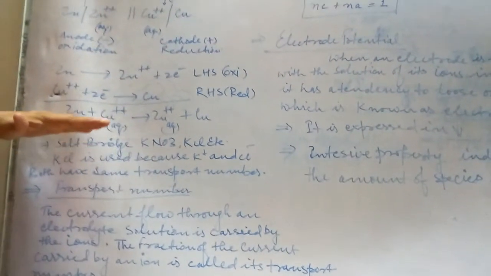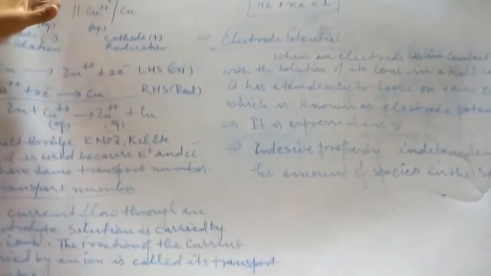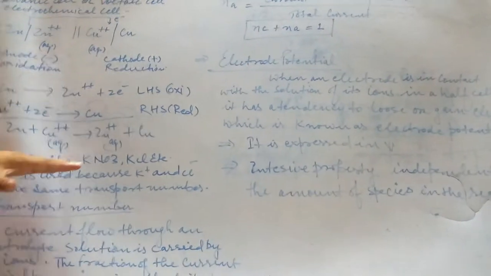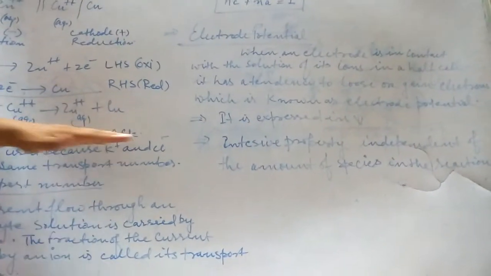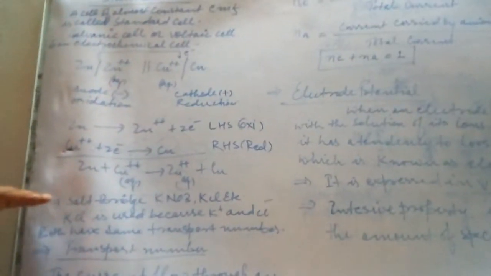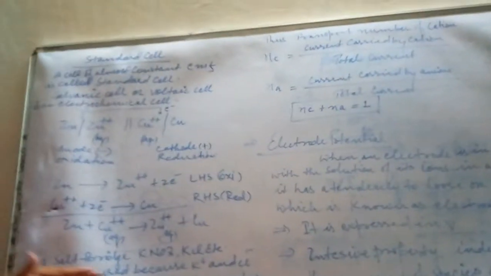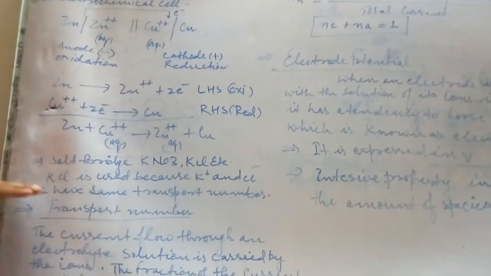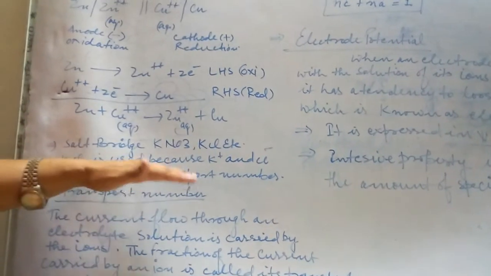The salt bridge is a strong electrolytic solution which connects both side solutions, from the anode side and the cathode side. It is usually either potassium nitrate or potassium chloride, but in most cases KCl is taken. Why is it so? Because the K+ ion and the Cl- ion both have the same transport number.